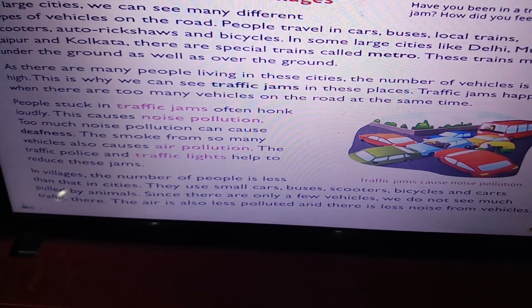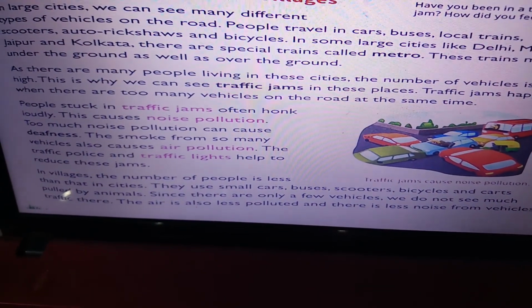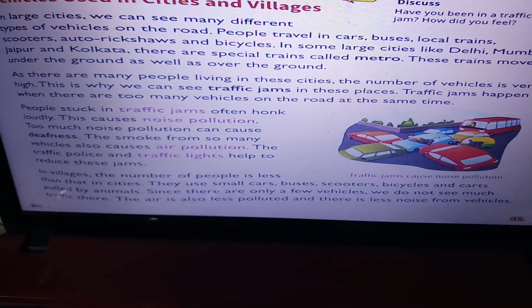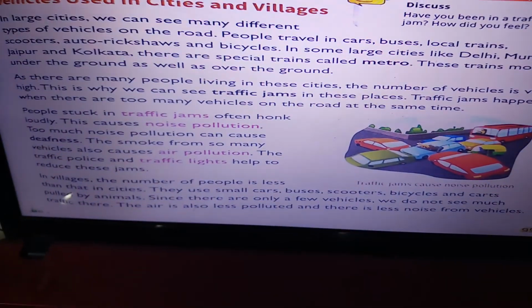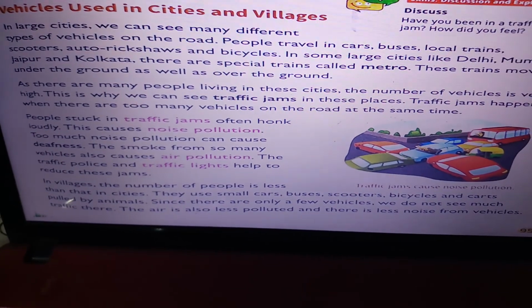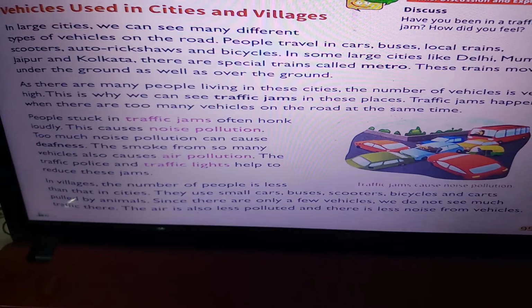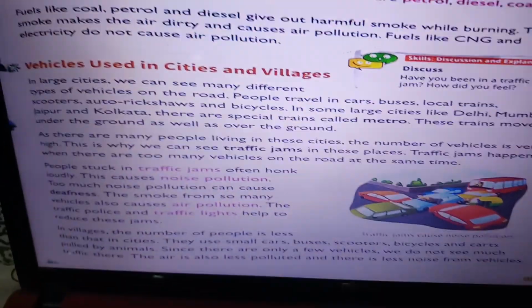In villages, the number of people is less than in the cities. They use small cars, buses, scooters, bicycles and carts pulled by animals. Since there are only a few vehicles, we do not see much traffic there. Their air is also less polluted and there is less noise from vehicles.